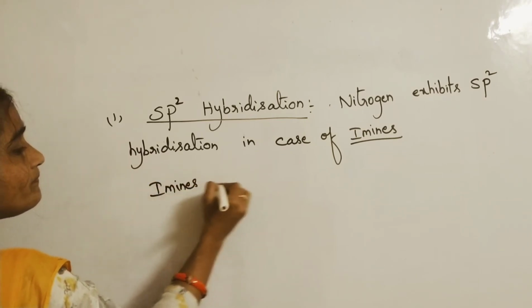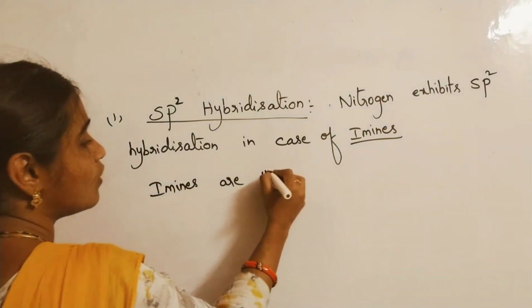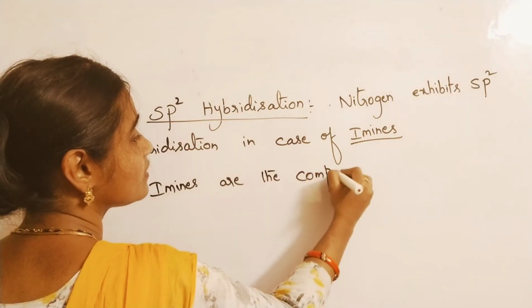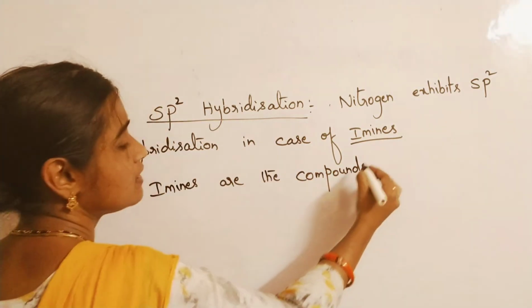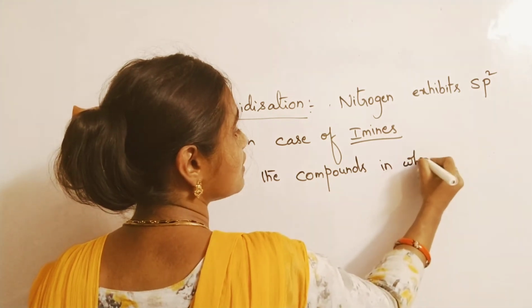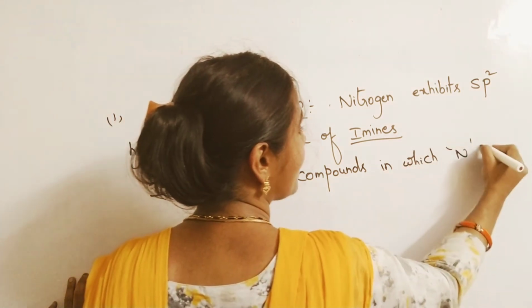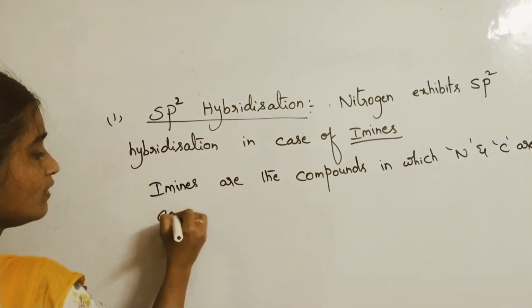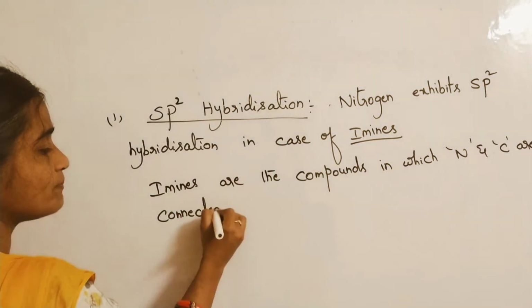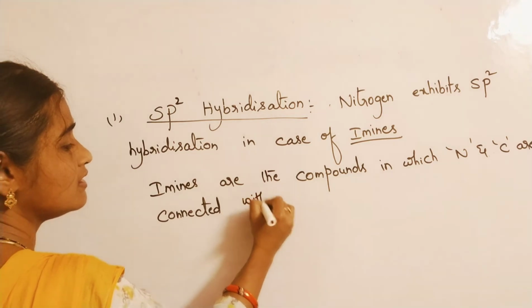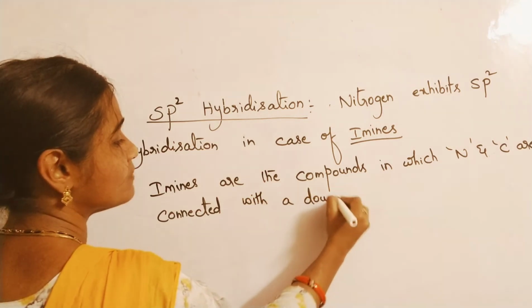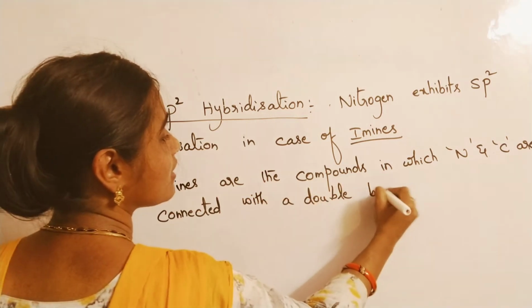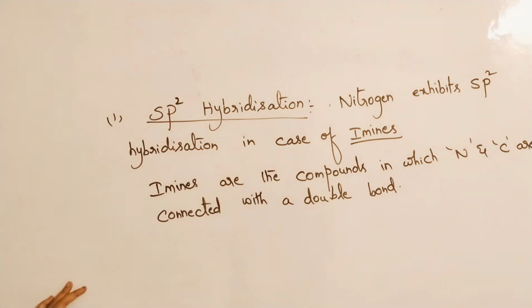Imines are the carbon compounds in which nitrogen and carbon are connected with a double bond. Please remember that point. This is a very important point.